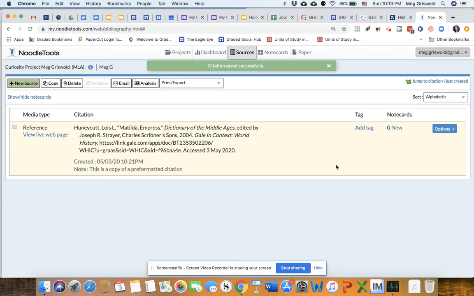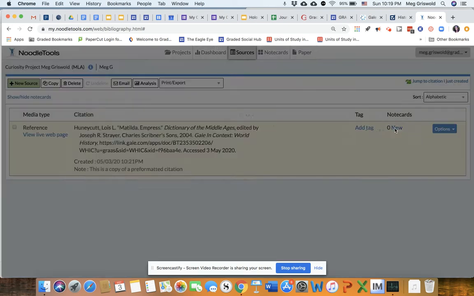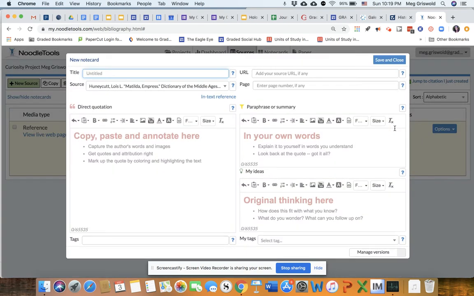So now I've got my source and I want to see where it says note cards over here and it says 0. If I click the word new, it makes a new note card. So I'm going to click it. Okay, so let's just take a look here at this note card, what we have.